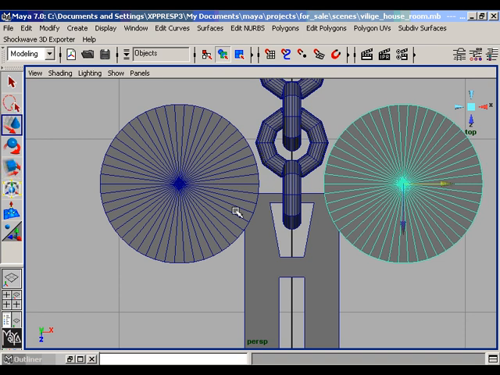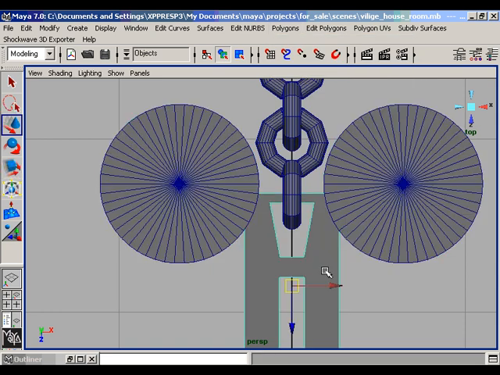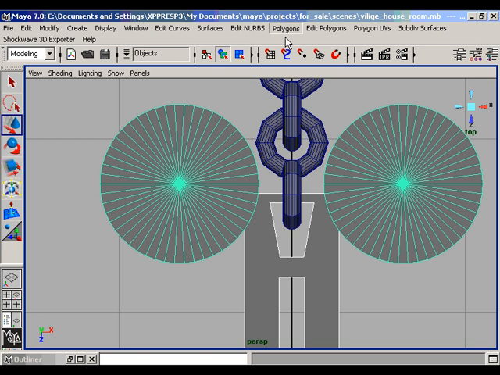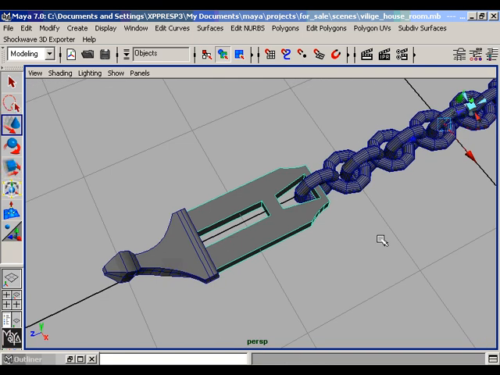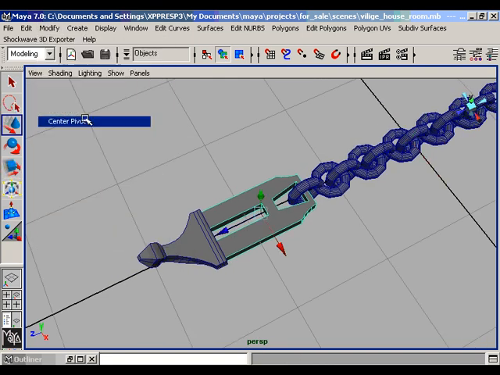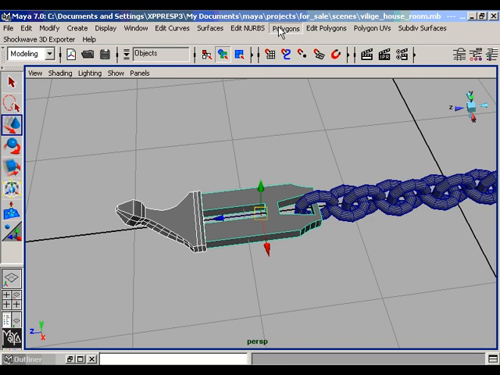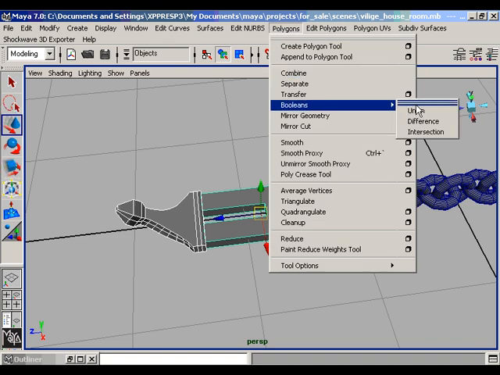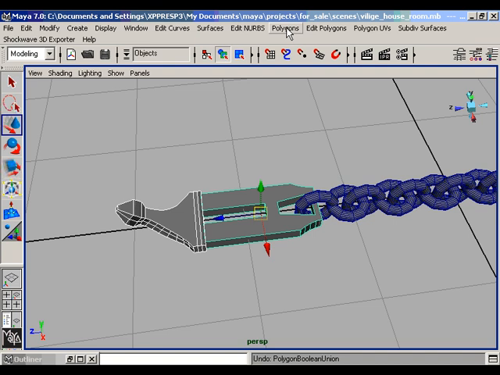Make both of the cylinders combine with each other and then select the cube and select the cylinder and go to the Boolean operation difference. Now center the pivot of your cube mouth. Select both of the pieces of the cube and go to the Boolean union. Not Boolean union, but we shall have to do the combine operation here and combine them and make the center pivot.